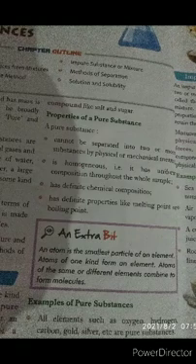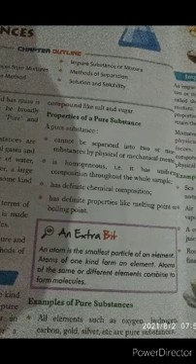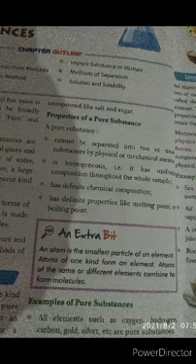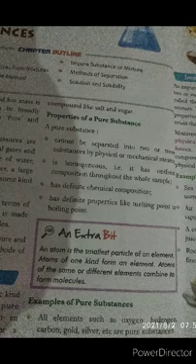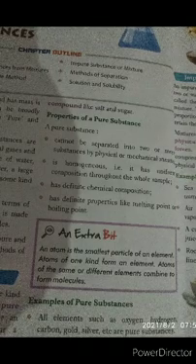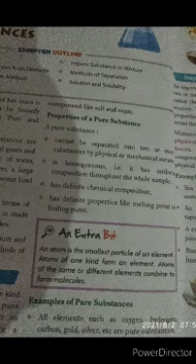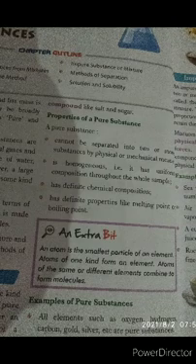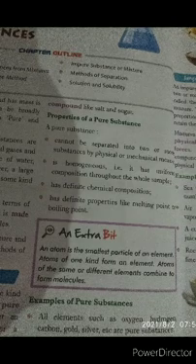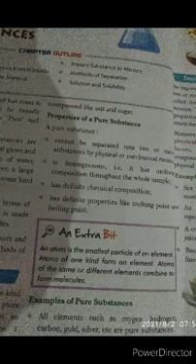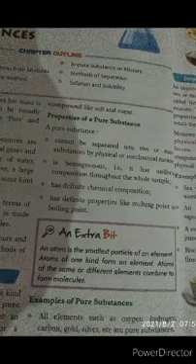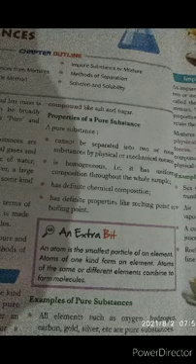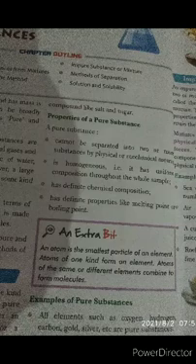Next one, properties of a pure substance. What are the properties of a pure substance? Cannot be separated into two or more substances by physical or mechanical means. We can't separate it because it is a pure substance. Next one is homogeneous. It has uniform composition throughout the whole sample. Okay, everywhere uniform, same composition will be there. That's all.